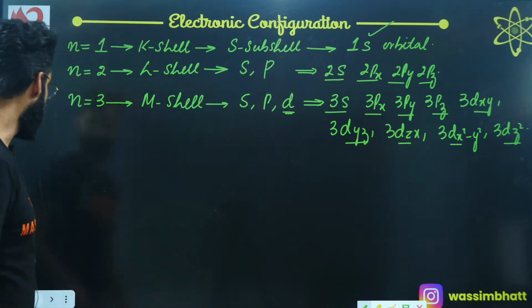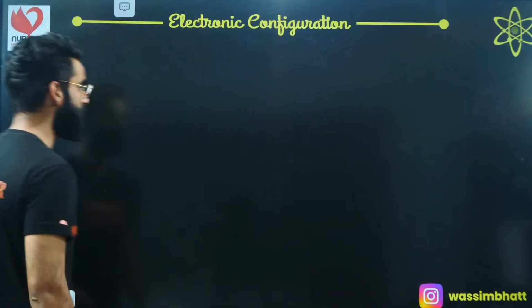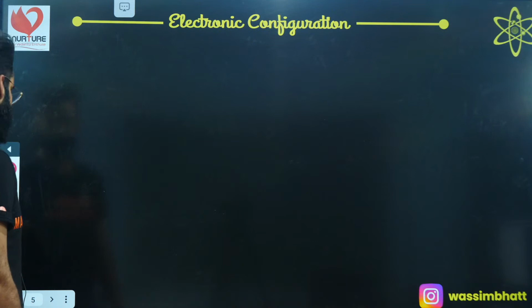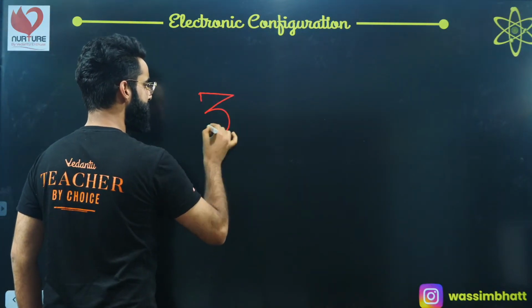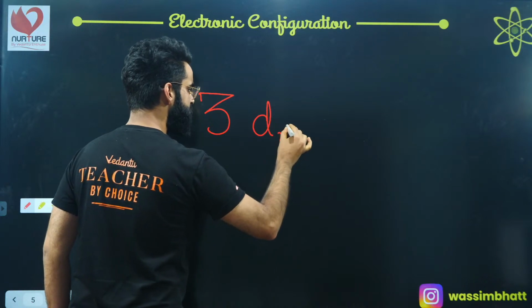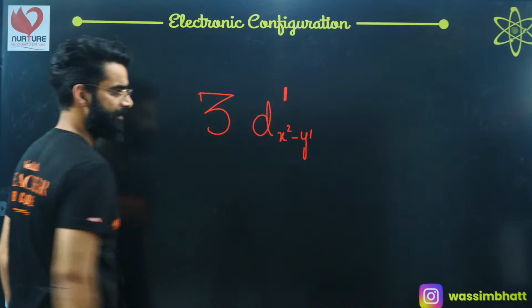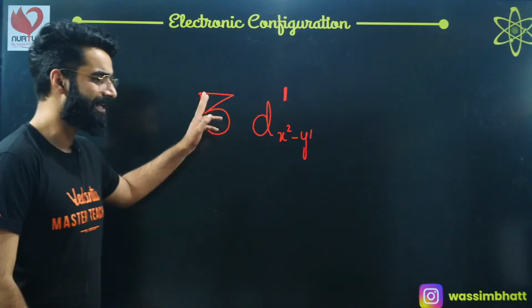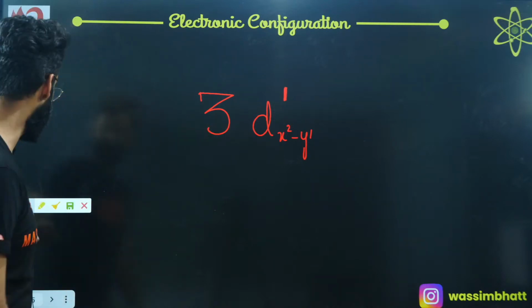But before that, let me give you the general overview of certain things. What are those things? Have a look at what I'm going to talk about. See people, if I write something as 3dx square minus y square, and over here I'm writing 1. What all things can I conclude from here? That is the point. Understand.